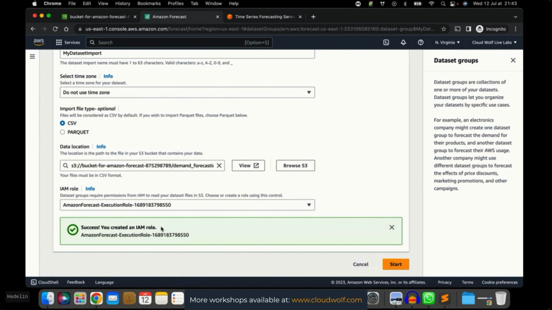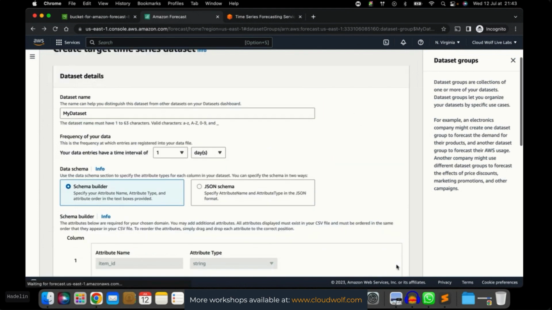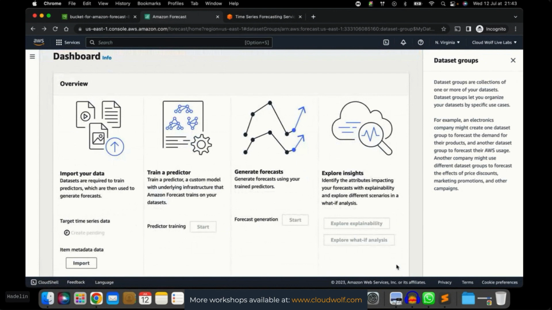Okay, so all good for everyone? Are you ready to start importing the data? Ready? Okay, great. Let's go. Yeah, let's do this. 3, 2, 1, go.